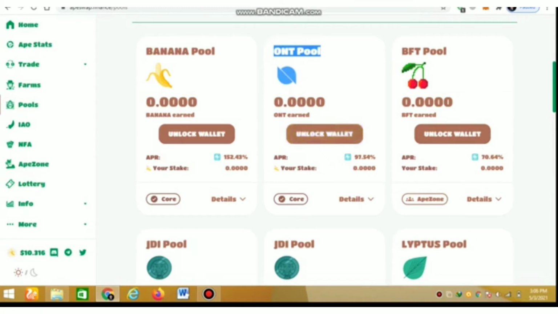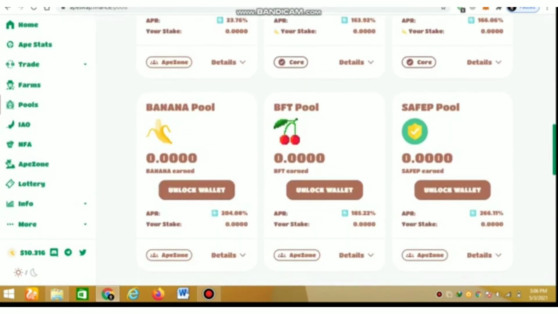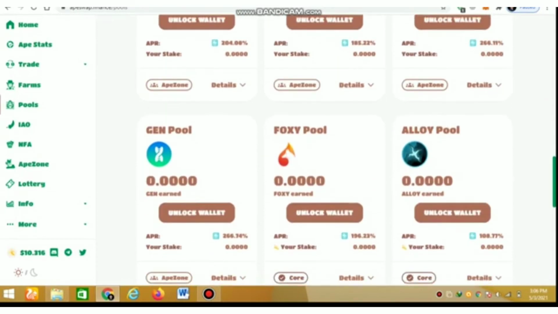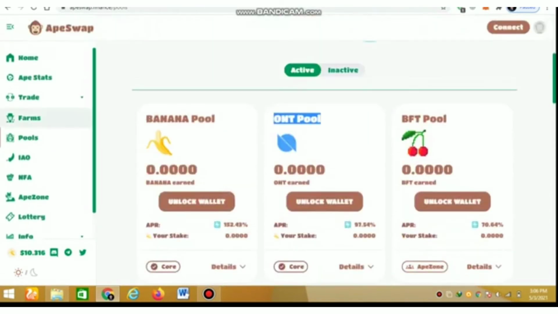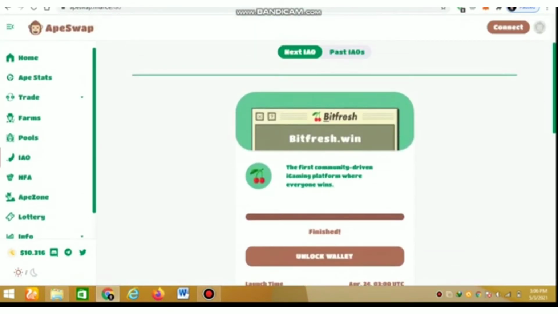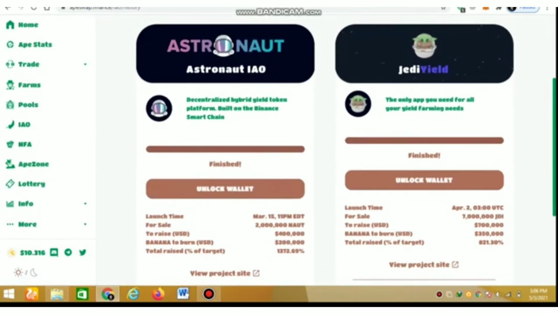There are many pools: Bitfresh pool, SafePal pool, NFT, Banana pool, Gen, Oxy, Alloy, Swap, Node. There are different opportunities of earning. There is also an opportunity of earning through IEOs. In IEOs, you can participate in different IEOs and earn money. You have to stake Banana coin for participating in IEOs.